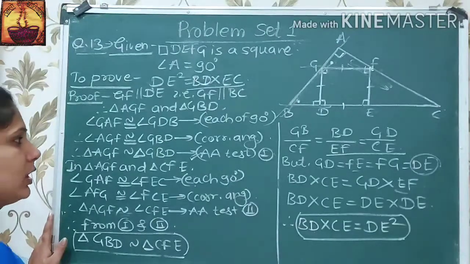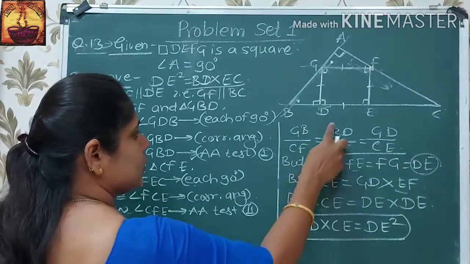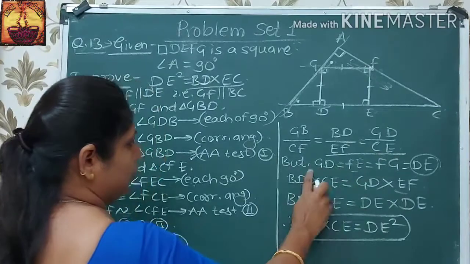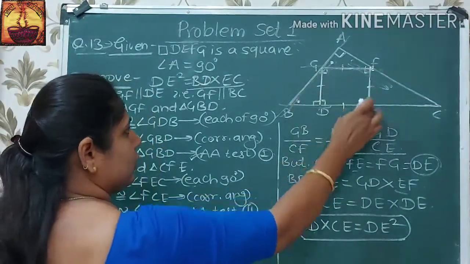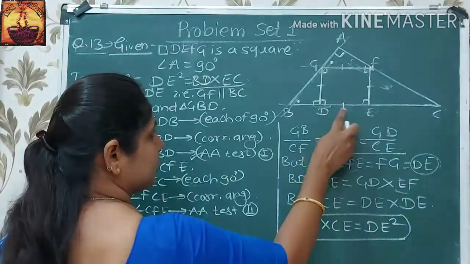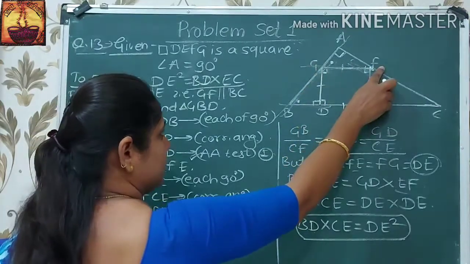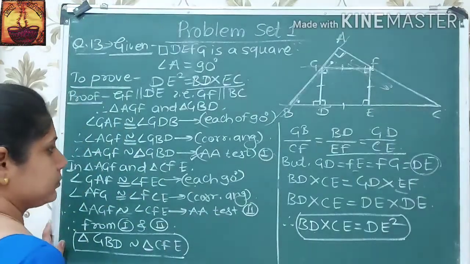Therefore, we write their sides are in proportion. GB upon CF is equal to BD upon EF and GD upon CE. But it is a square, therefore all the sides of the square are equal. We have GD is equal to GF is equal to FE is equal to DE.